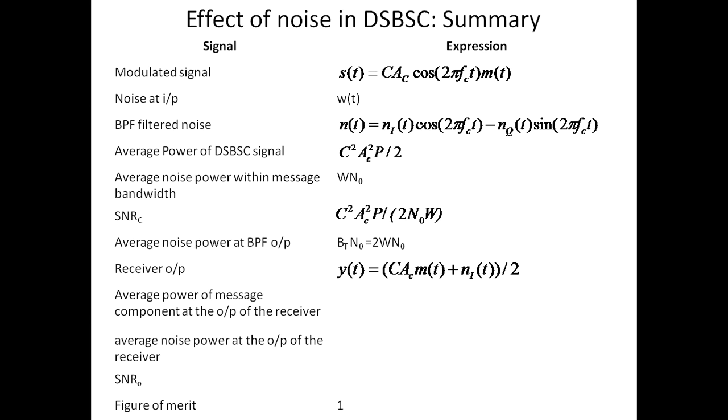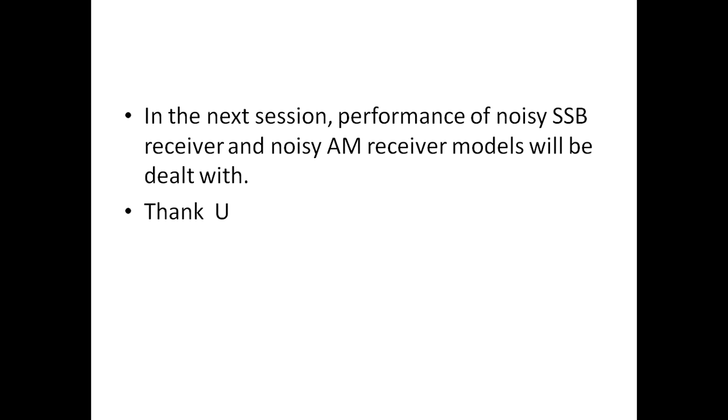The average power of the message component is half square C square Ac square into P. The average noise power at the output is N naught into W by 2. Therefore, SNR at the output is C square Ac square P by 2W N naught. Finally, the figure of merit, SNR at the output divided by SNR at the channel, is equal to 1.